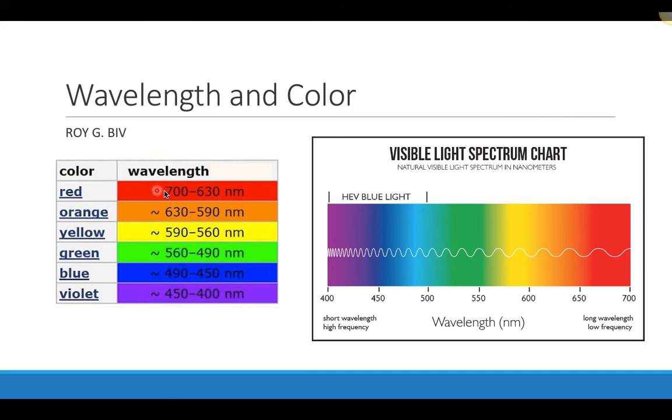So red has a wavelength that's around 700 to 630 nanometers. So red has longer wavelength, larger wavelength, and therefore smaller frequency, lower energy. And as we go down the spectrum, violet has shorter wavelength, but has higher frequency and thus higher energy.